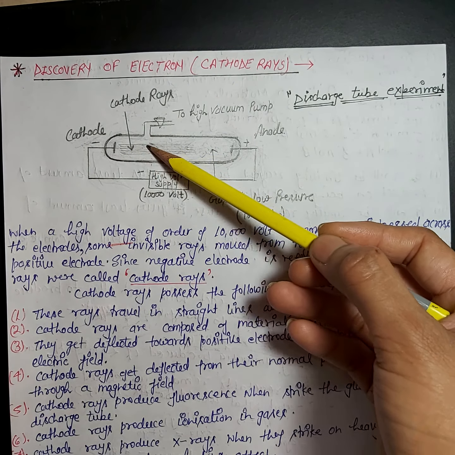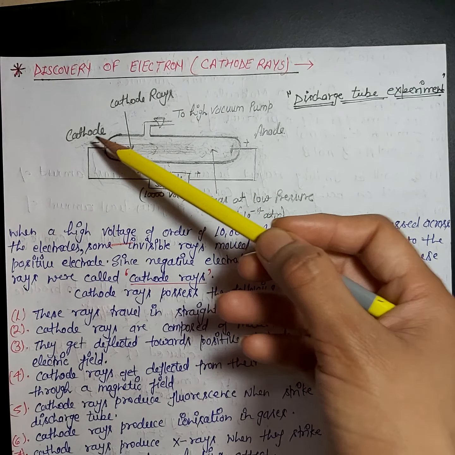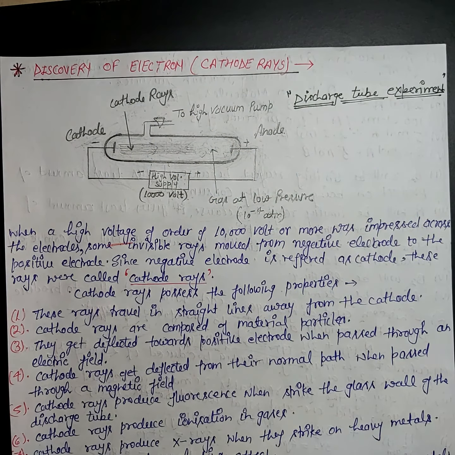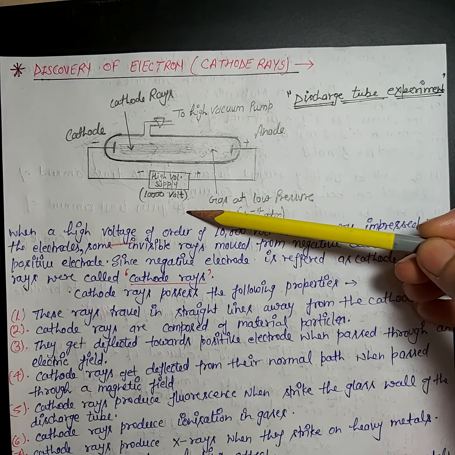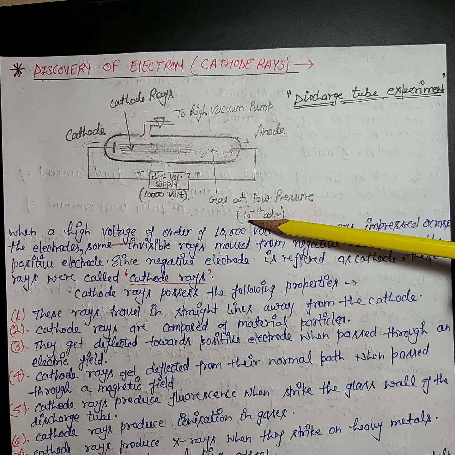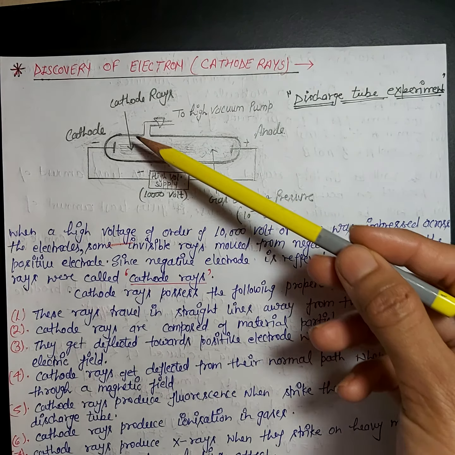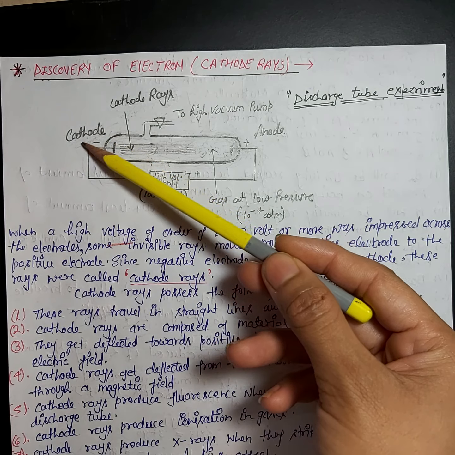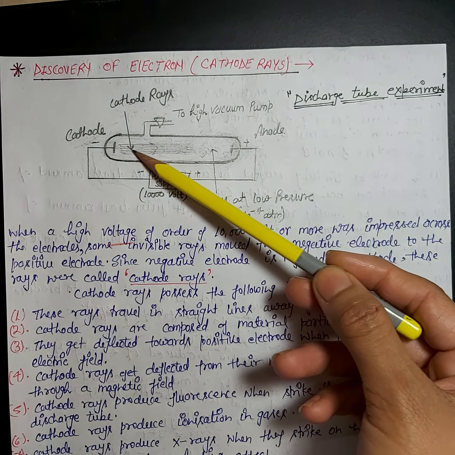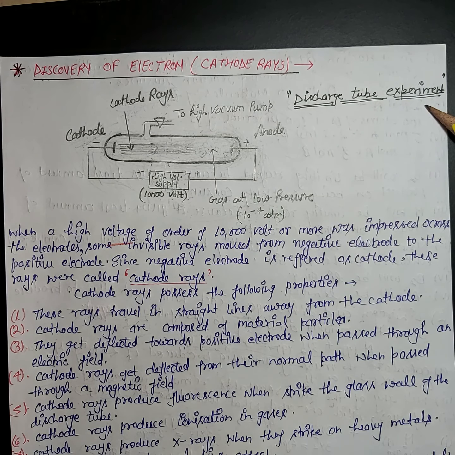These invisible rays are known as cathode rays because they are produced from the cathode. Basically, we provide two conditions, 10,000 volt and 10 to the power minus 4 atm pressure. After that, cathode rays will emit from the cathode and go straight towards the anode. Okay, so this is the discharge tube experiment.